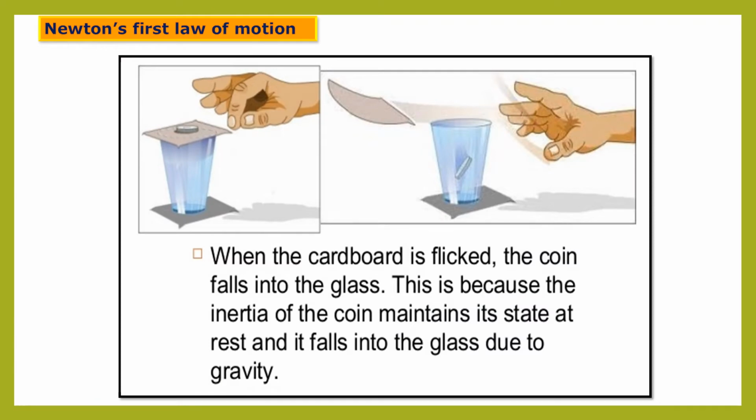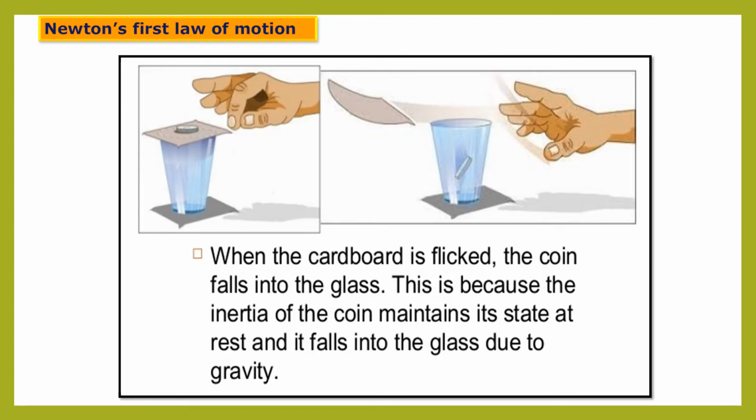Now let us see Newton's first law of motion. For that we have to see one activity. Fill a glass with sand. Keep a piece of cardboard on it. Keep a 5 rupee coin on the cardboard. Now strike the cardboard using your finger.